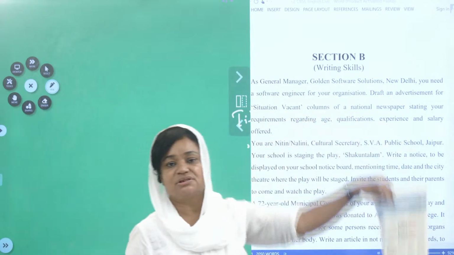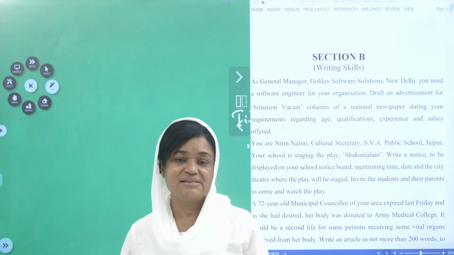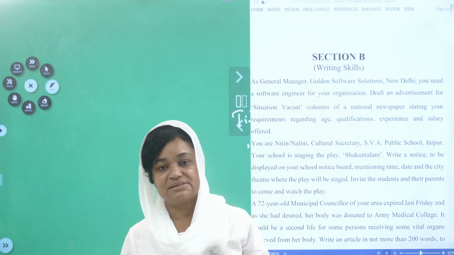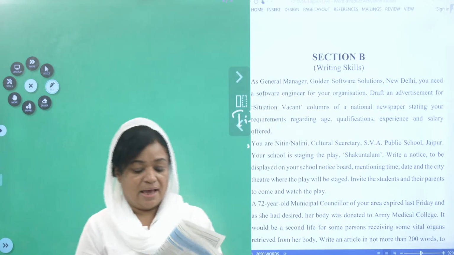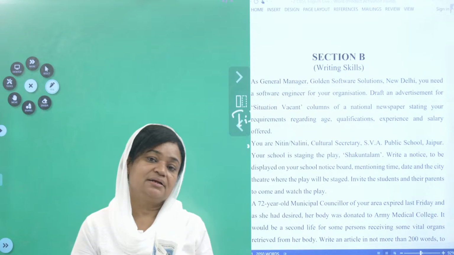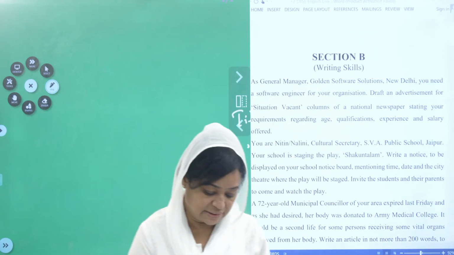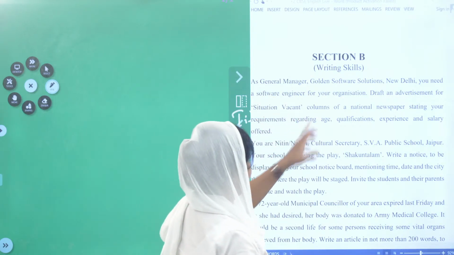Normally, children, in Malayalam Manorama and all, you can see it in Wednesday's paper, and Saturday also it comes, I think. And you can see the classified advertisements in the newspaper. If you take it and see, you will know what are the things you have to write. So, what are the things you have to write? Situation vacant.